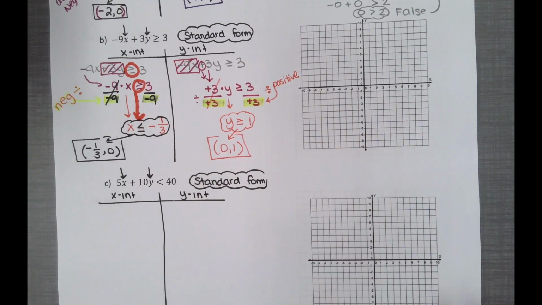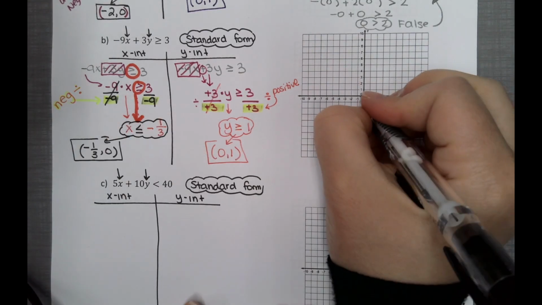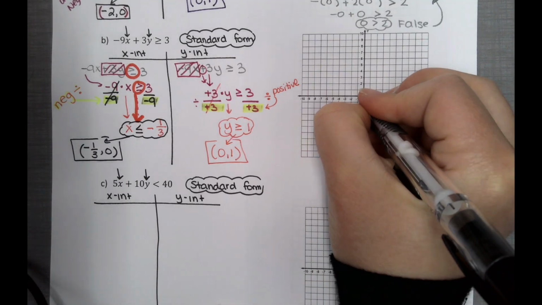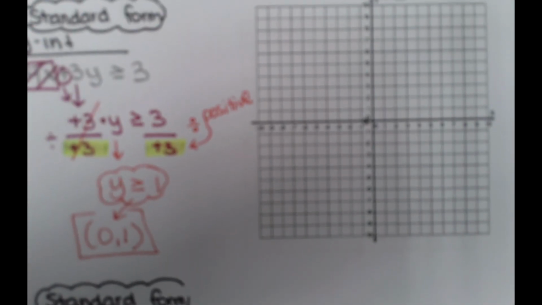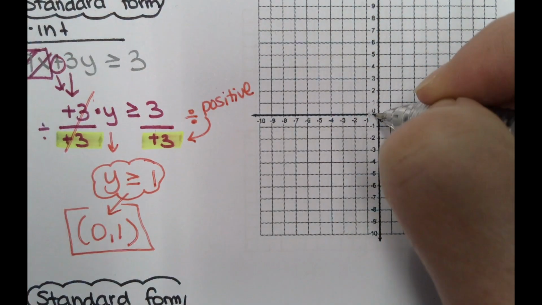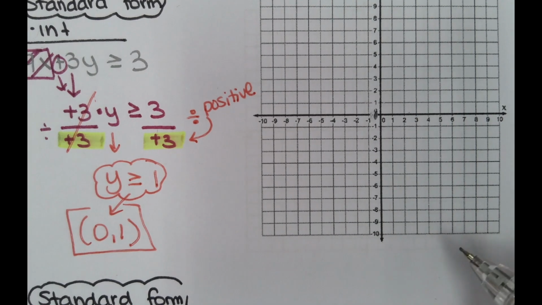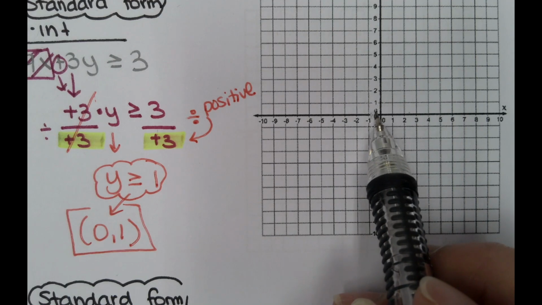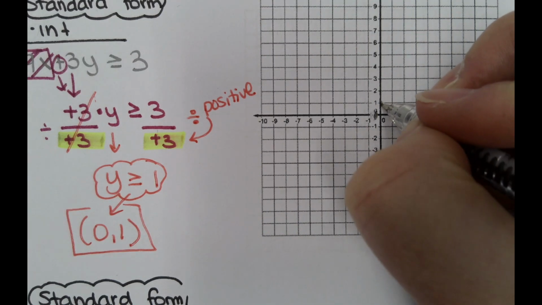Okay, so how do we graph this 1/3? To the best of our ability. We are on the negative. 1/3 is going to be somewhere really close here, not touching the 1. Okay, so if I try to zoom in, I don't know if the camera is going to let me. The camera does show, so let me even make it a little bit smaller. So right over here, here's negative 1. We don't have a negative 1, we have a negative 1/3. So that's smaller than 1 whole. So you got to put your point somewhere here really close to 0, but it's not 0. And then for y, we have a positive 1, like this.